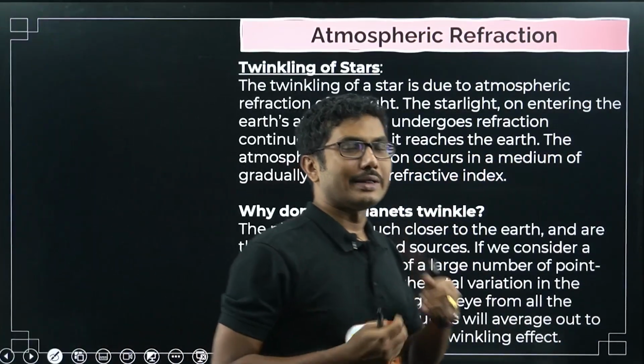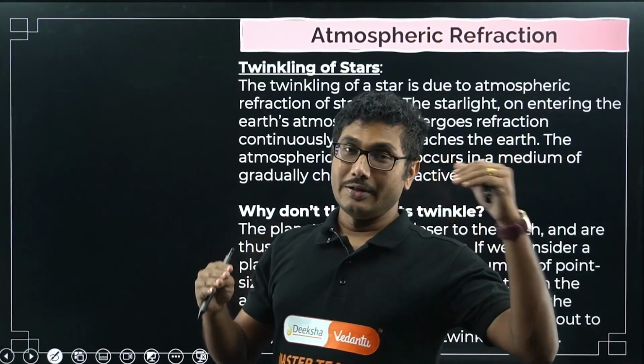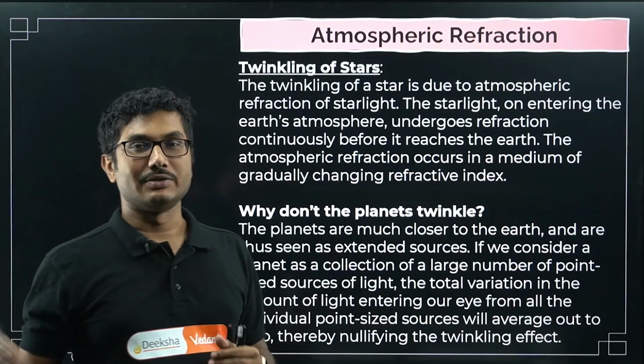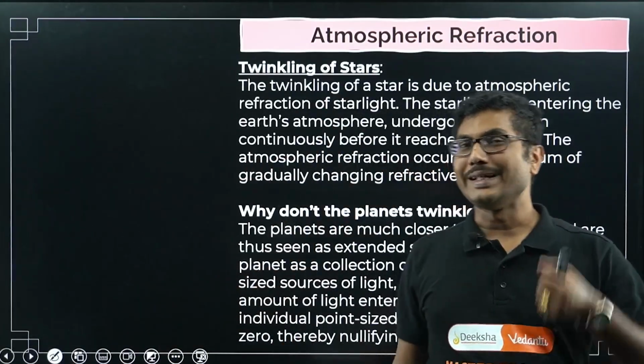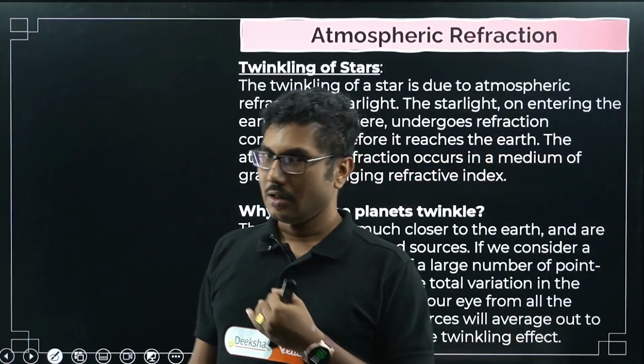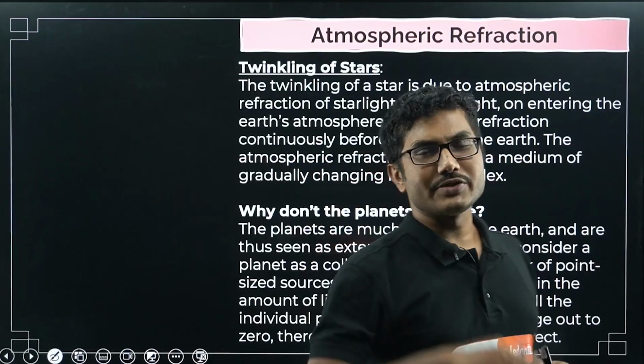Based on temperature and the density of air molecules, the refractive index of air varies. It varies in layers, and after very few meters, the refractive index changes. So the refractive index of air is not a constant, even though the variation is very small.